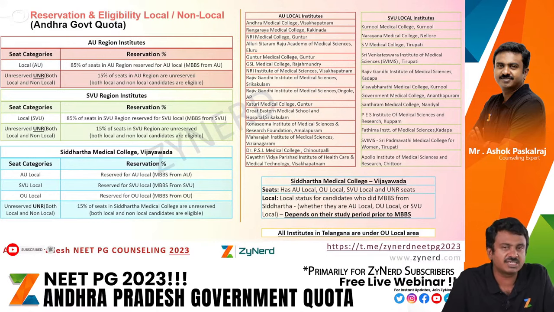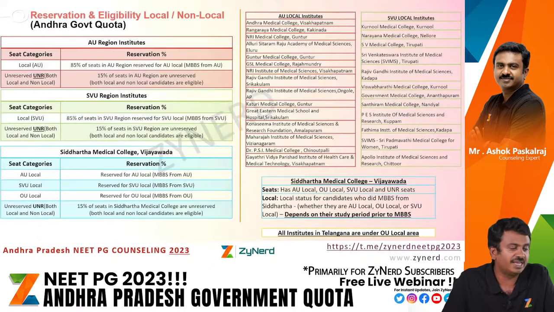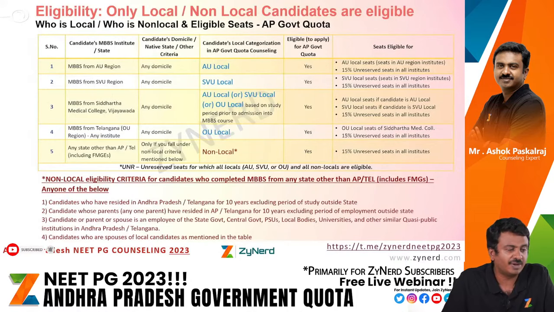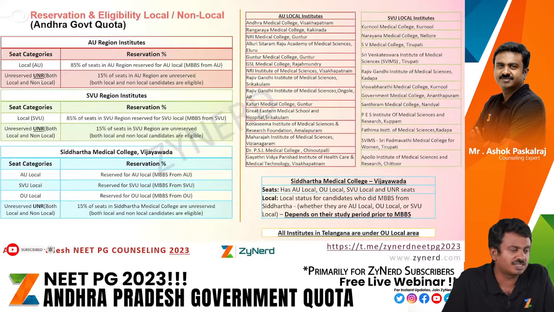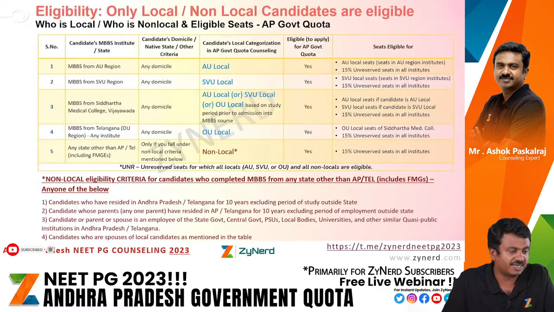Siddhartha Medical College has unreserved seats. They are eligible for those seats too. In addition, they will also be eligible for Siddhartha Medical College AU local seats. So they will be eligible for all AU local seats from this and every unreserved seat of the AU region, SVU region and Siddhartha Medical College. I hope that is very clear.